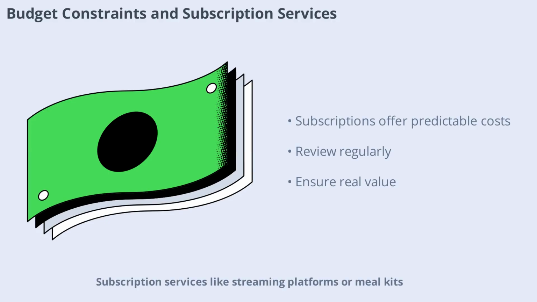Subscription services like streaming platforms or meal kits have become popular ways to manage spending. They offer predictable monthly costs, making it easier to stick to a budget. However, too many subscriptions can add up quickly. Regularly reviewing your subscriptions helps ensure they fit within your budget constraint and provide real value.